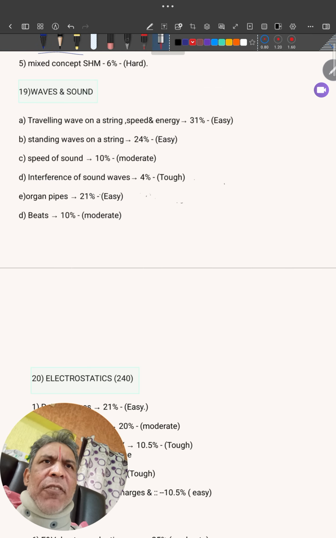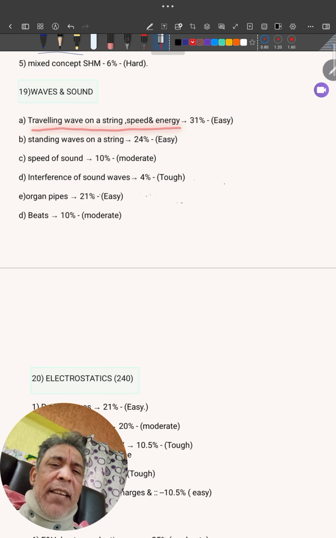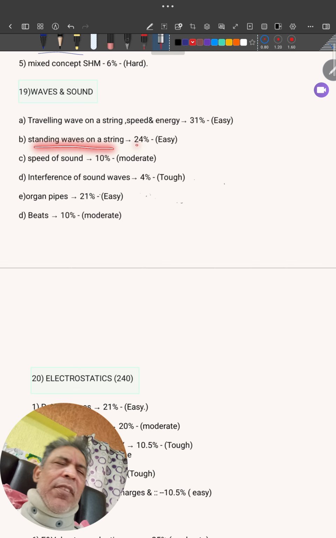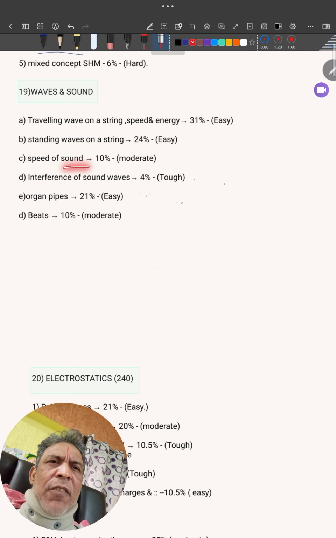Next comes waves and sound. Traveling wave on a string, speed, energy, 31%, simple formula based. Standing waves on a string, simple formula based, also 24%. Speed of sound, 10%, simple formula based. Interference of sound waves, tough. Then organ pipes, 21%, easy.